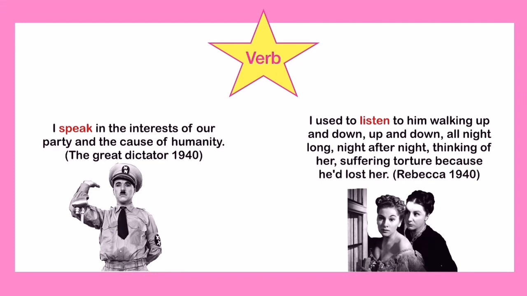For sentence 1, speak is a verb and it makes the subject of the sentence, I, a speaker. For sentence 2, listen is a verb which makes the subject of the sentence, I, a listener. Therefore, these verbs make two sentences different.